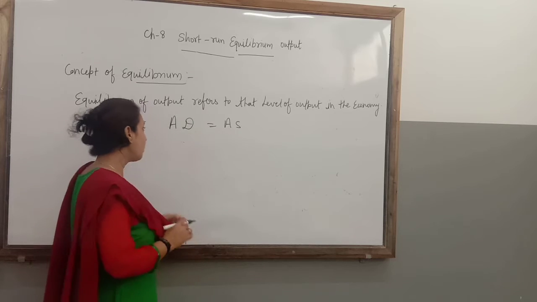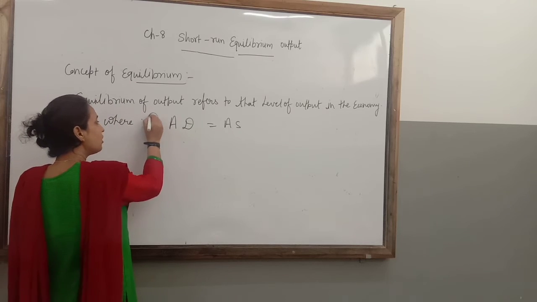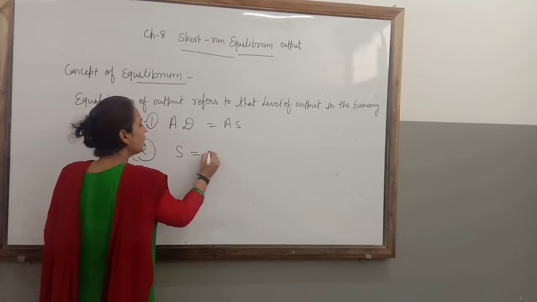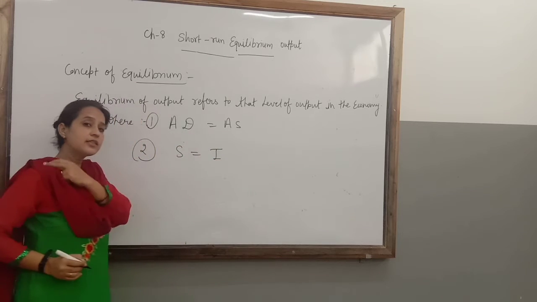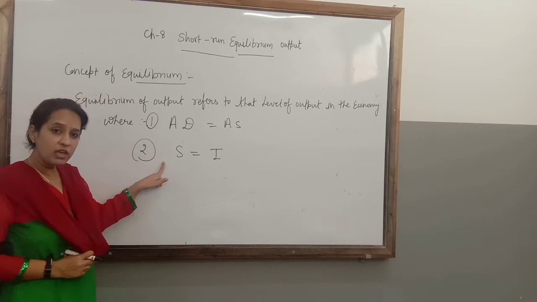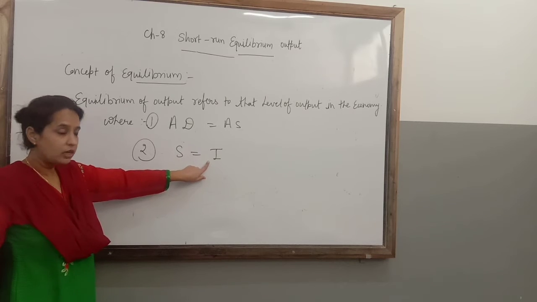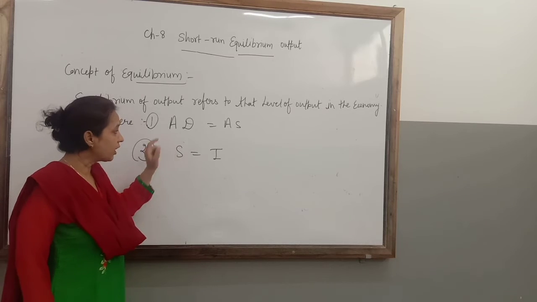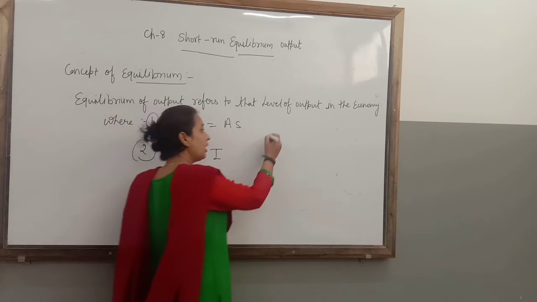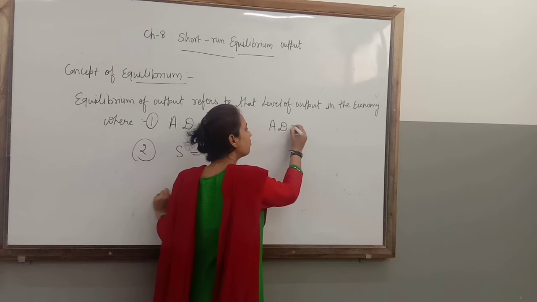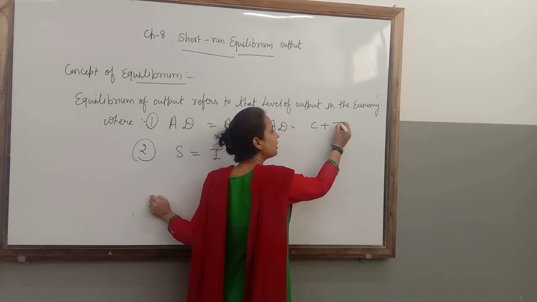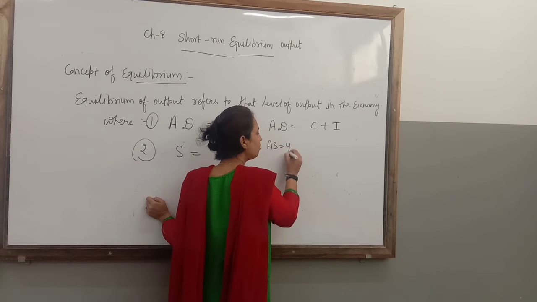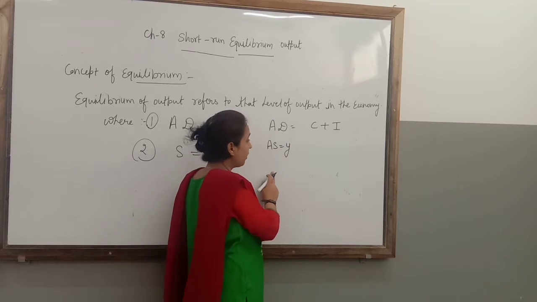Clear? There is one approach, AD equal to AS, and the second approach, that is S equal to I. How are we going to get S equal to I? S means saving, I means investment. The S equal to I approach comes from AD equal to AS. All of you know what are the components of AD? C plus I. AS and Y are the same thing.